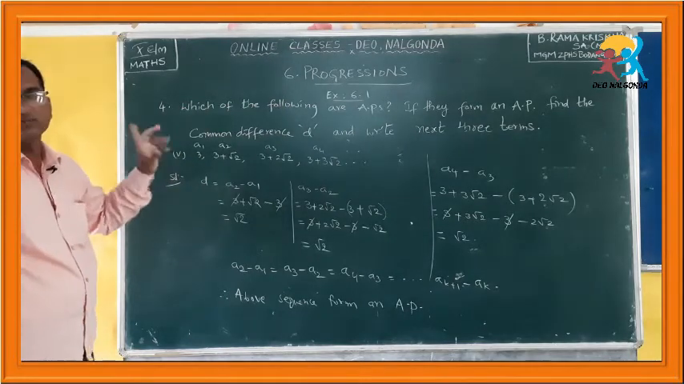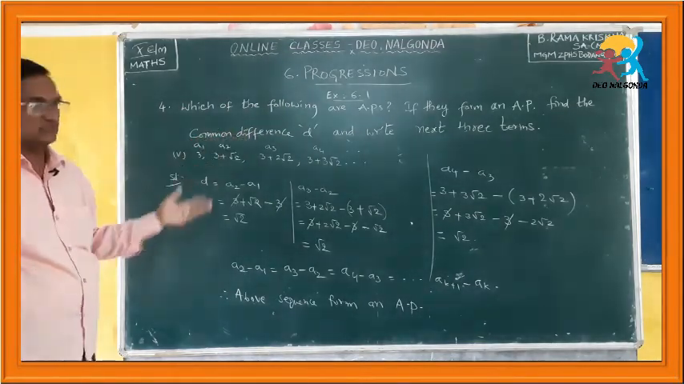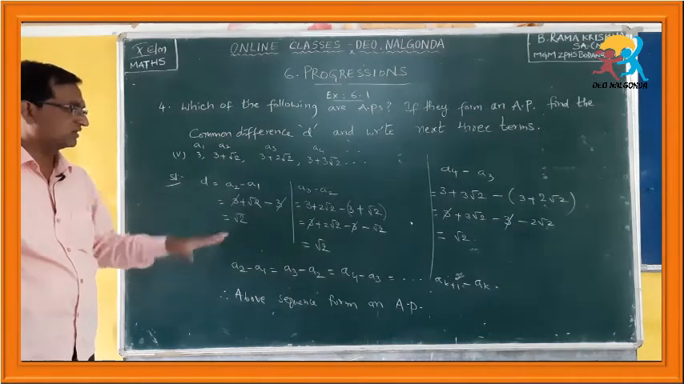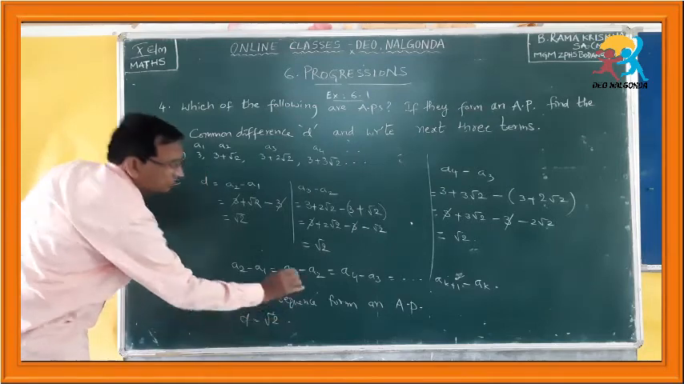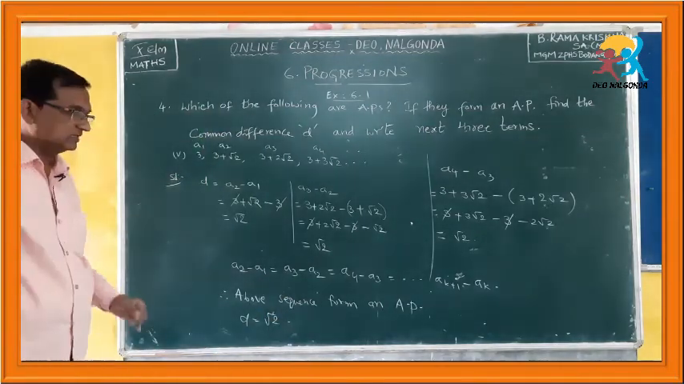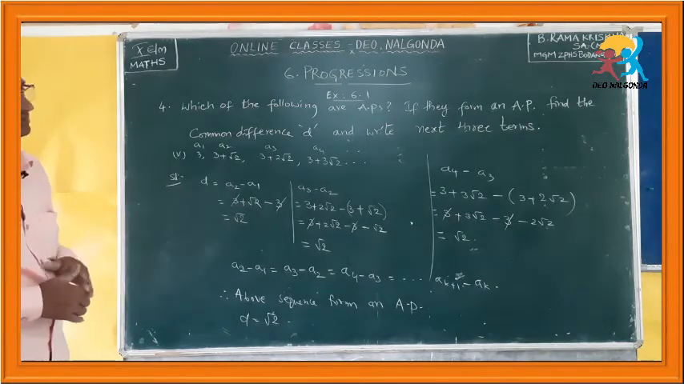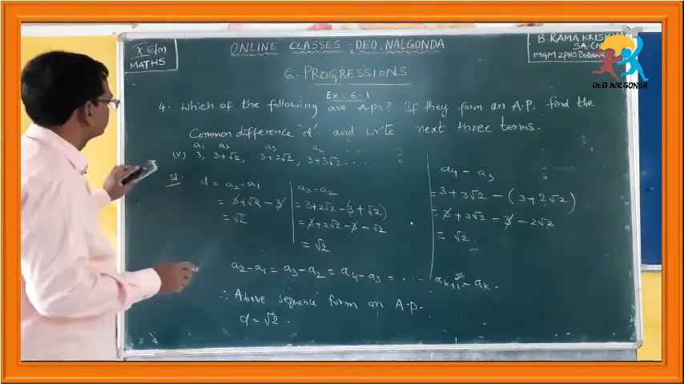After checking whether this forms an AP or not, what you have to find? You have to find the common difference. You already found this common difference. Therefore, what is that? d is equal to square root 2. And after that, you have to write the next 3 terms. Okay, we will find those next 3 terms here.